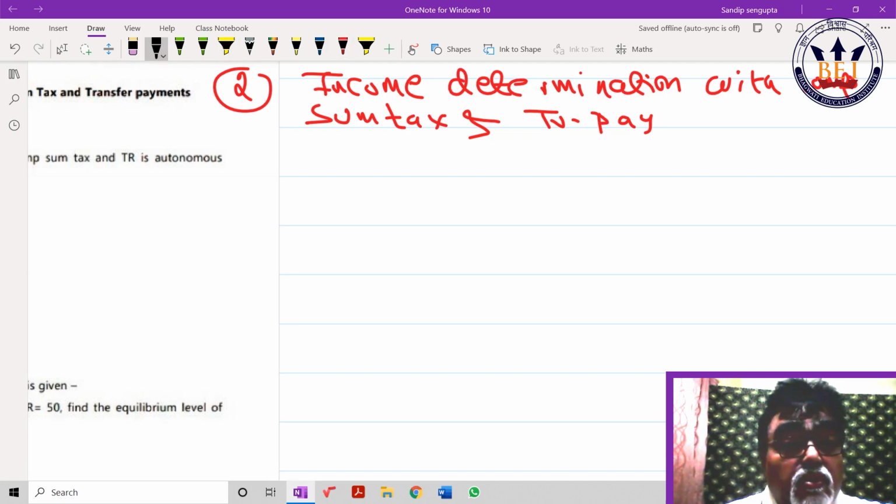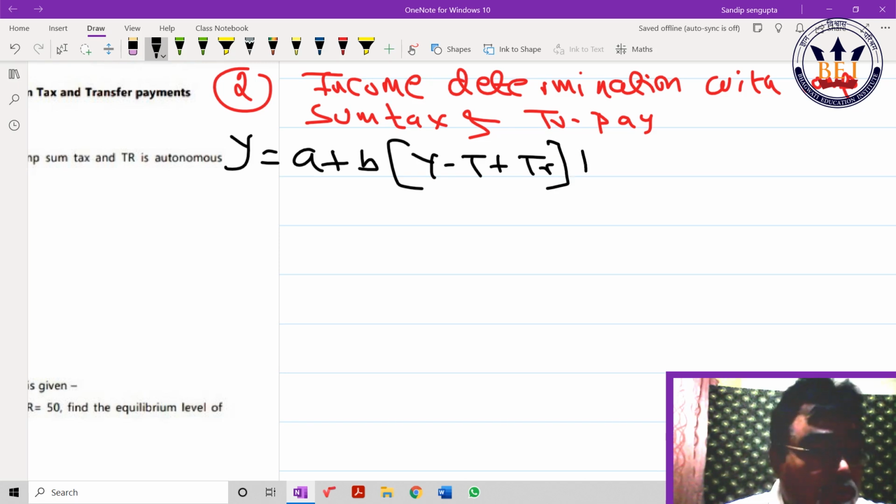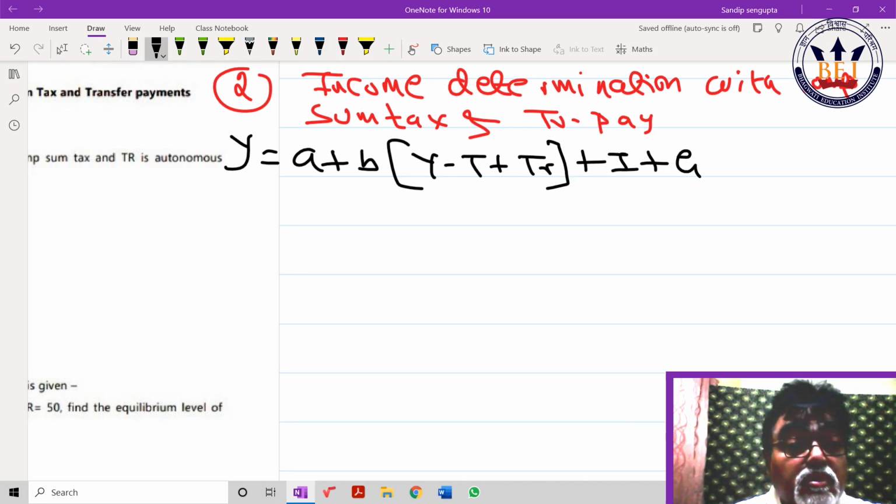Y is equal to a plus b(Y minus T), lump sum tax money, I have just done minus T. Transfer receipt or transfer payment means what the government gives you without any obligation. TR. The balance are all the same. Correct or not? So simple calculation.